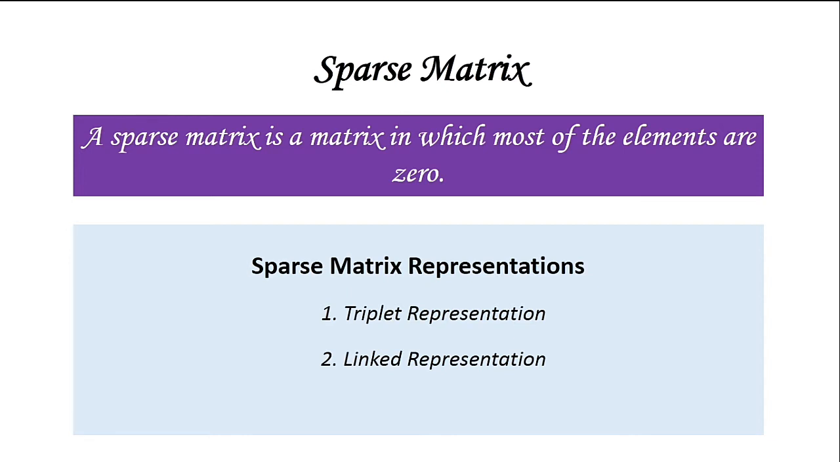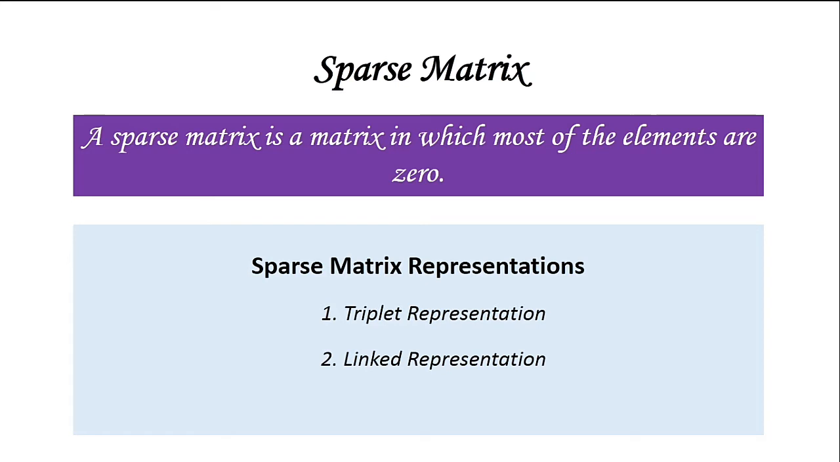So a sparse matrix is a matrix in which most of the elements are 0. That means if you have a matrix with rows and columns, most rows and columns are filled with zeros. Only a few values are there in the matrix. Such a matrix we call a sparse matrix.